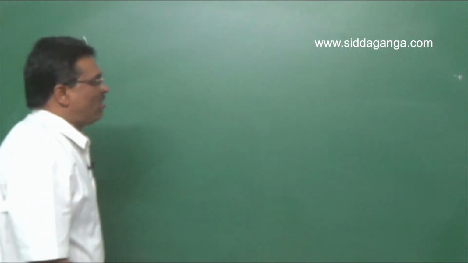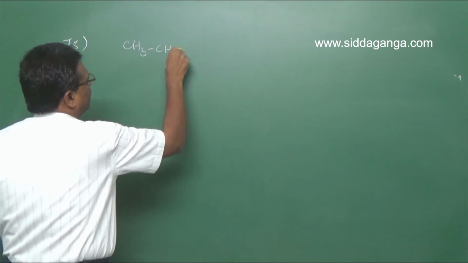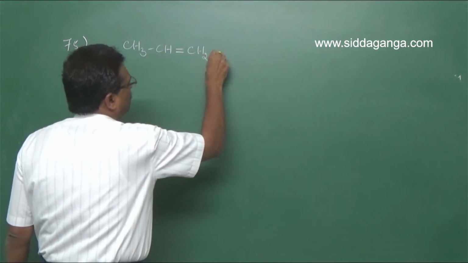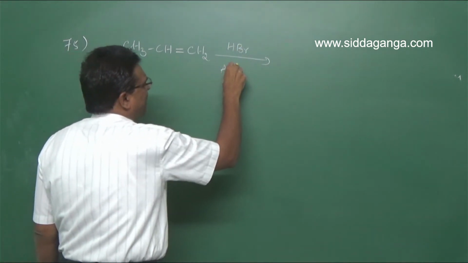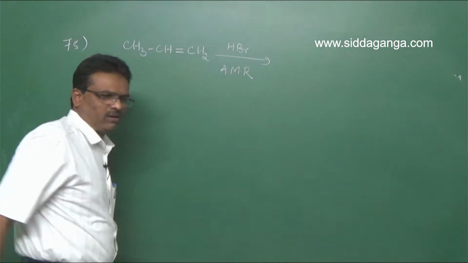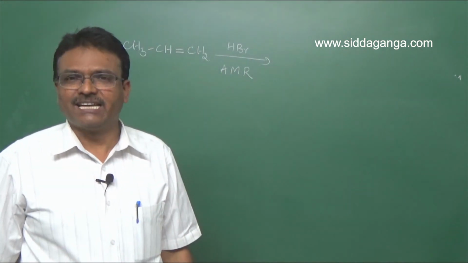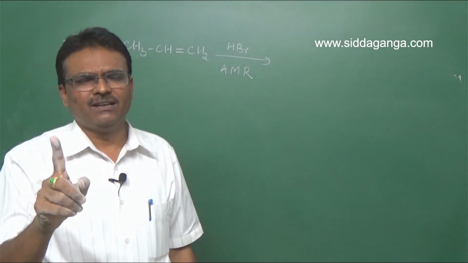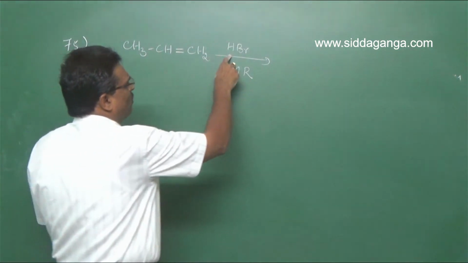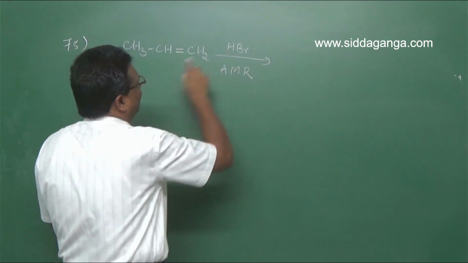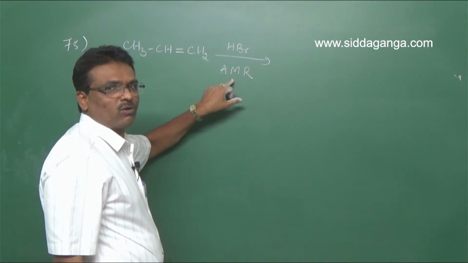Propene with HBr, CH3, CH, double bond CH2. So with HBr, it undergoes anti-Markovnikov's rule. Among HX, HBr gives free radical addition mechanism. So it undergoes free radical addition reaction and follows anti-Markovnikov's rule.